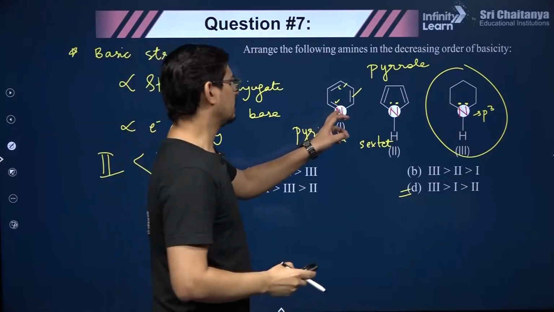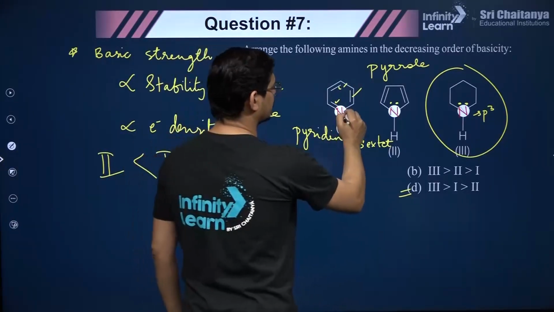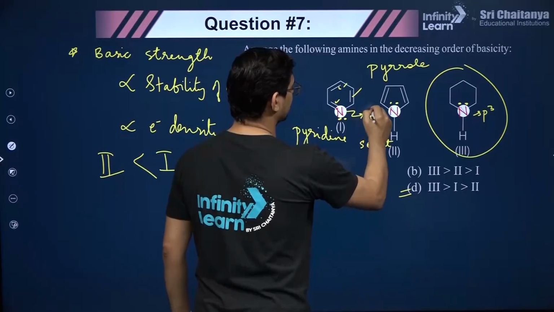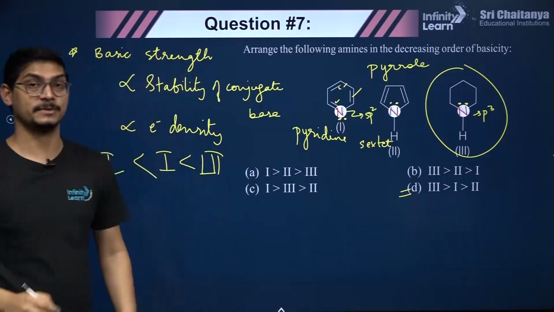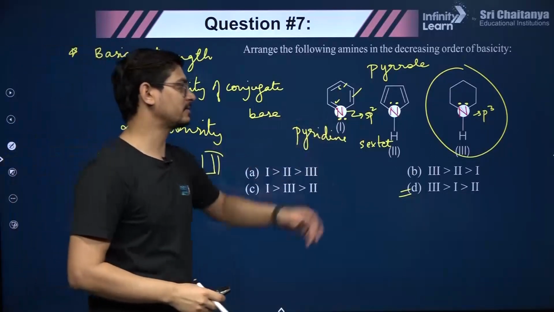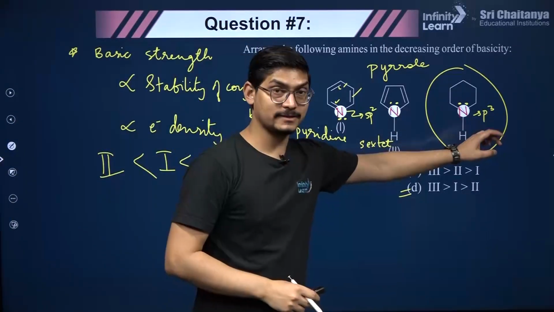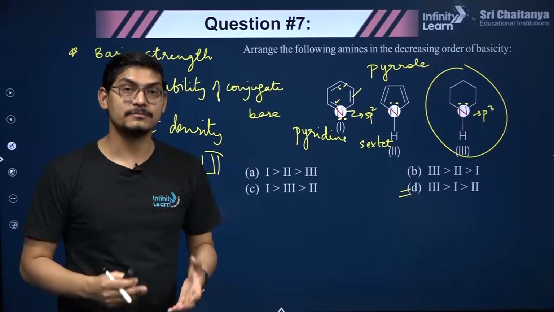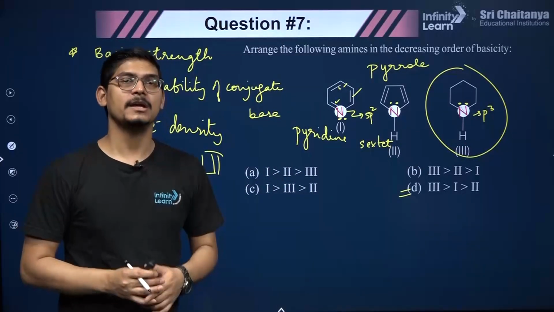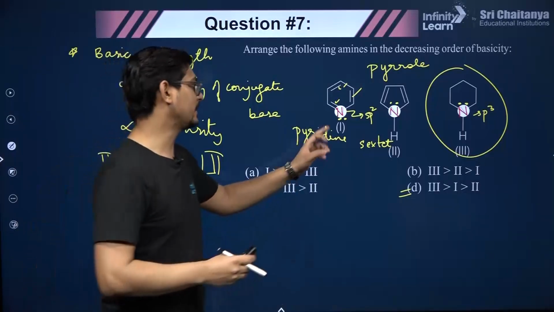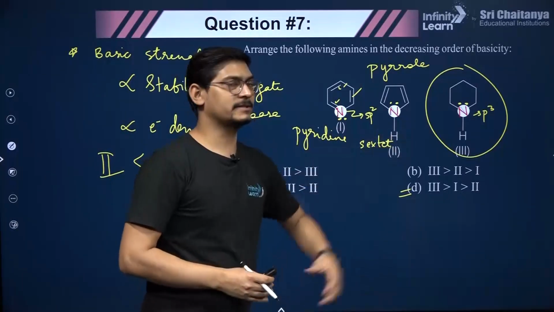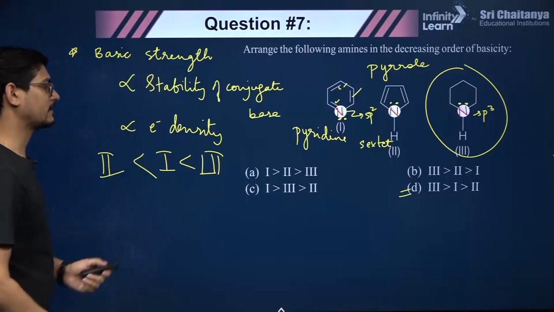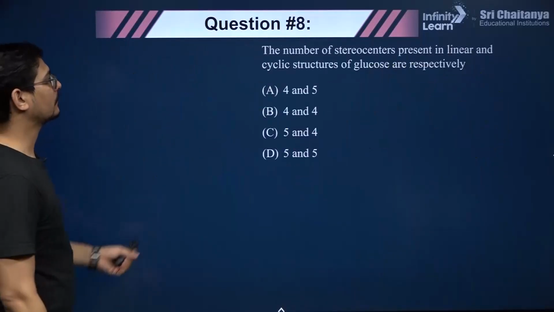But the electronegativity of nitrogen is more. Why? Because here the hybridization of nitrogen is sp2. S character has increased from 25% to 33%. S character is more, so nitrogen has become more electronegative. It is not comfortable with positive charge, right? So that is why pyridine is less basic than this. Okay, is that clear? So that is the correct answer here.